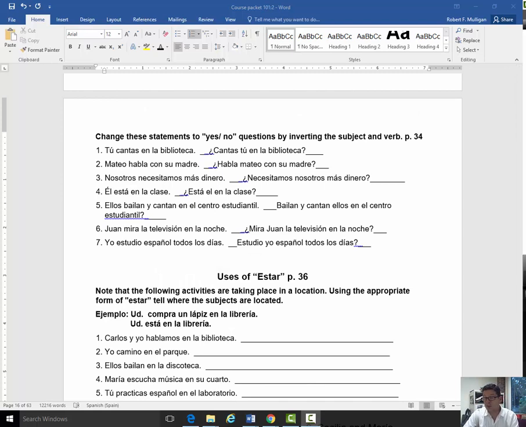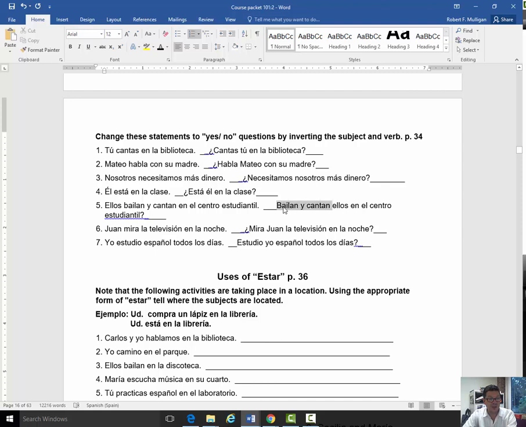Alrighty, now that hopefully you've given it a try, if you haven't, pause it. But here are your answers. ¿Cantas tú? So tú cantas en la biblioteca? Do you sing in the library? ¿Cantas tú? So we just put this pronoun afterwards like we stated. Here, what is the subject? Mateo, Matthew. Habla Mateo. I should capitalize his name. There we go. Habla Mateo con su madre. The he or she form of the verb, right? Necesitamos nosotros más dinero. ¿Está él en la clase? ¿Bailan y cantan ellos?